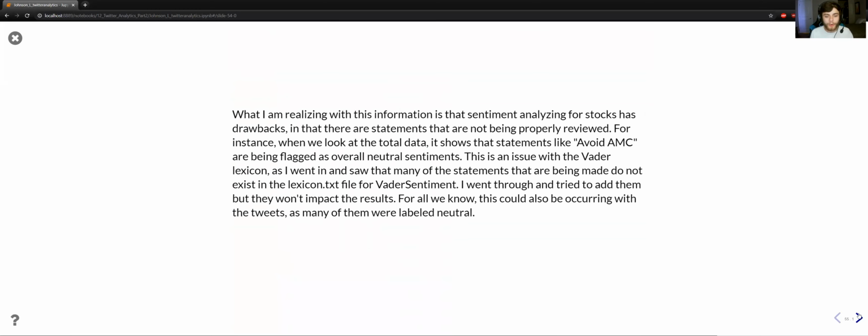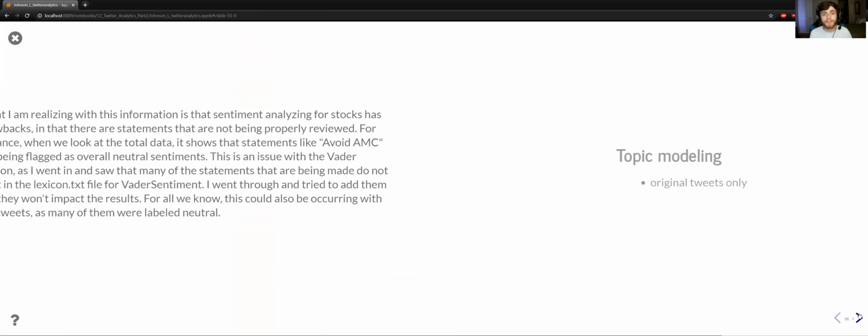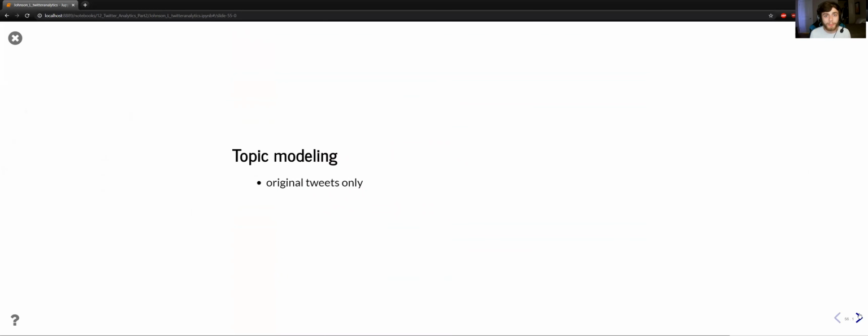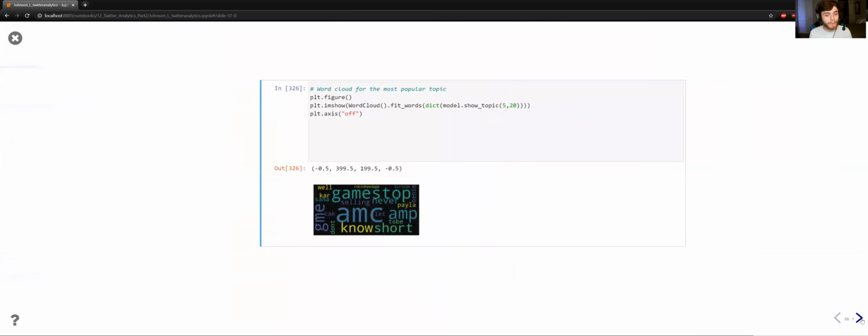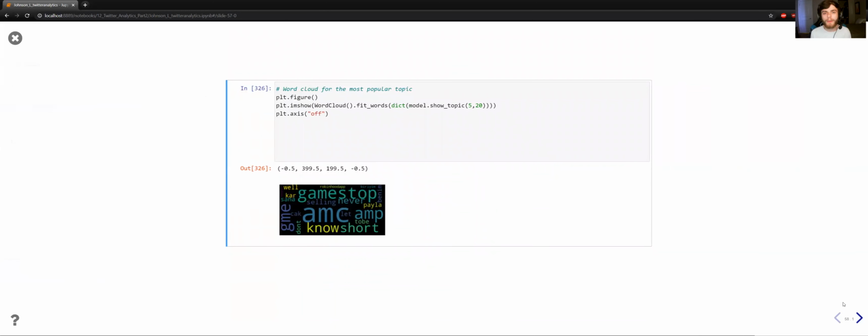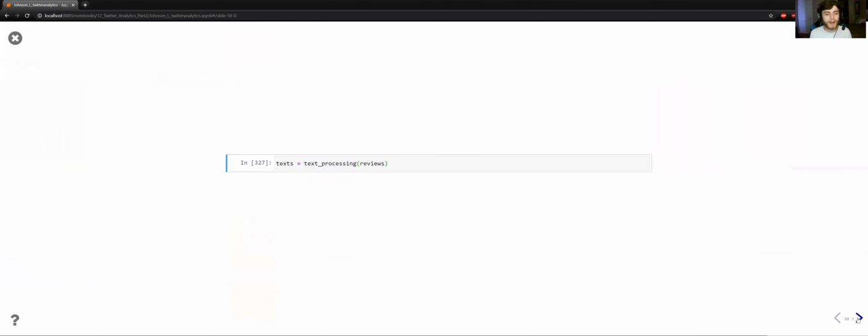And really, for all we know, this could be occurring with the tweets as well, many of them being labeled neutral when they could be labeled positive or negative. Going to topic modeling, I went through and got this set up, and we can see the different distinct topics they're talking about, but at the end of the day, they're all relating to GameStop or AMC in some way. So really consistent messaging. We have a word cloud that covers both the descriptive analytics and content analytics, and that really just covers things that we were kind of familiarized with.